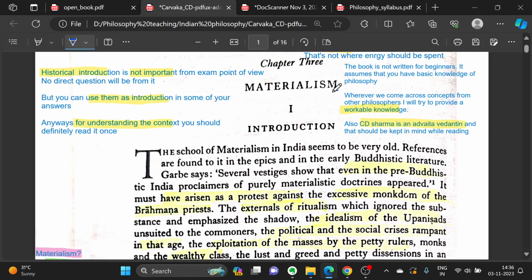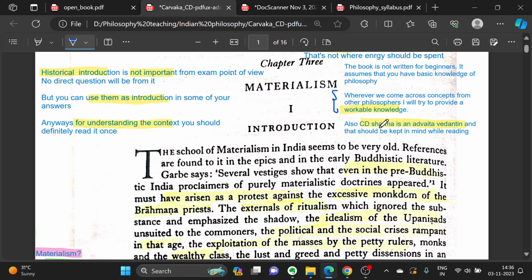Yeah, one more important thing is that this book is not very beginner friendly. Why do I say so? The first thing is the language. The language is quite difficult. It can be jarring for some people to read this the first time. That is one aspect of difficulty.